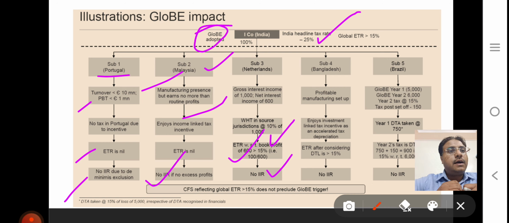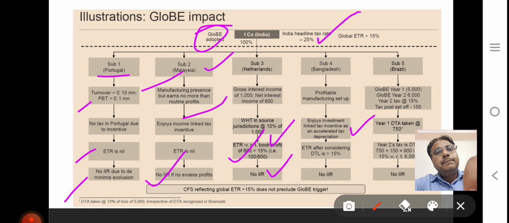I take another example of a permanent establishment or some kind of subsidiary in Bangladesh. You have an investment incentive with accelerated depreciation, the same as applicable in case of depreciation under section 35AB. You are eligible for 200% depreciation. In that case, deferred tax liability needs to be computed.